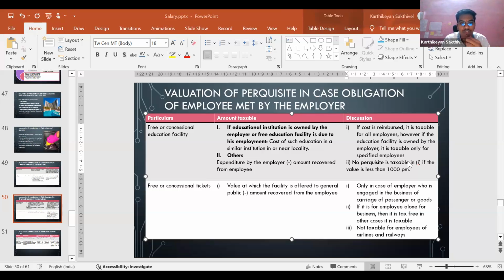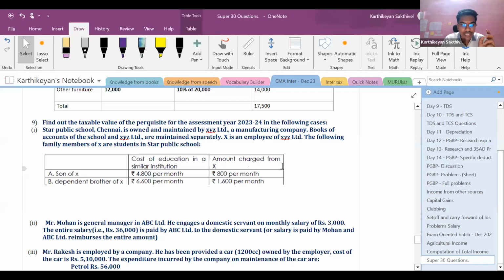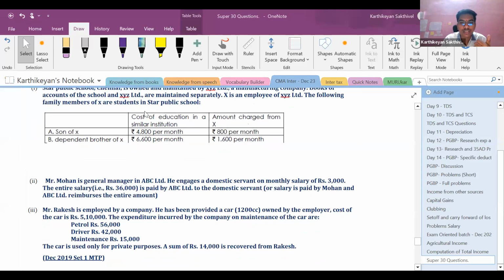At this point, the cost of education in a similar institution is 4,800. So this is more than 1,000. Hence, it is entirely taxable is one view.